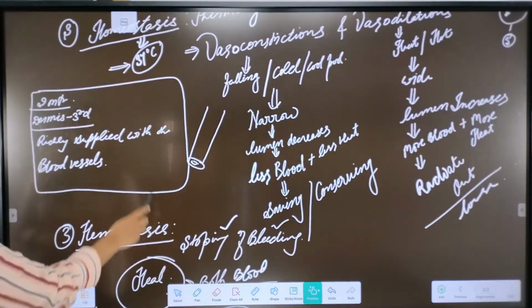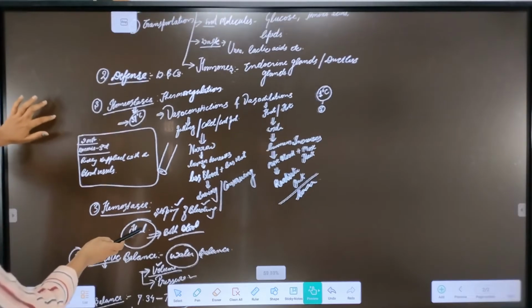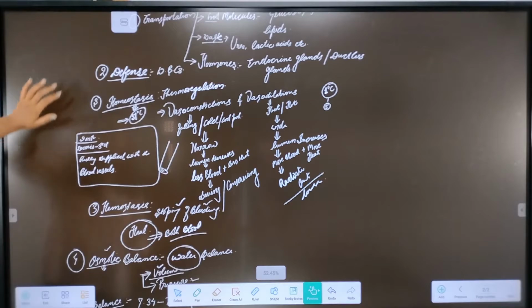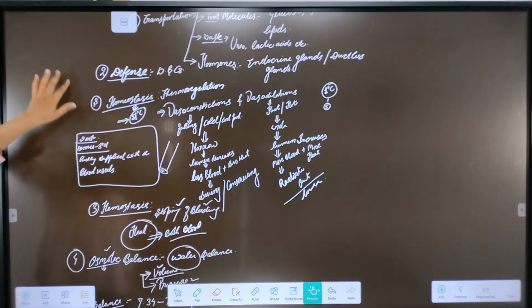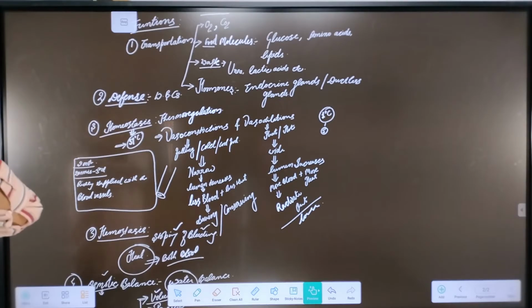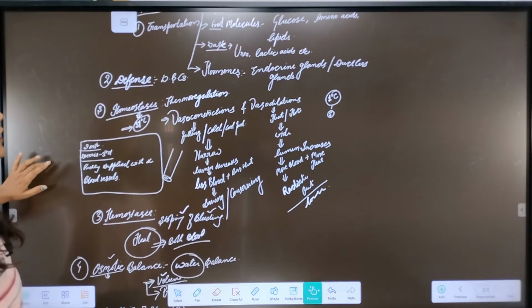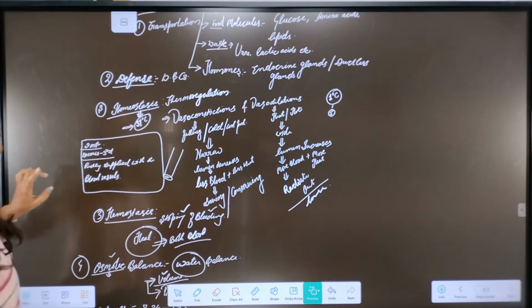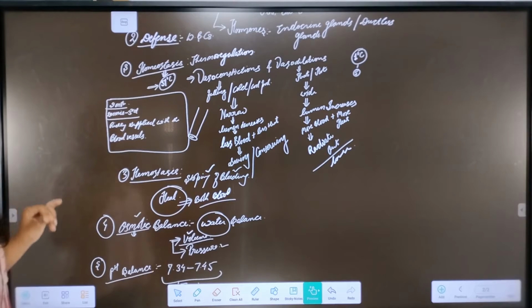All the functions. I think I have written 3 two times. It's okay. First important function of the blood is transportation. All the metabolic gases, all the waste and hormones from the endocrine glands, food molecules, everything is transported with the help of the blood. Then all the cells that provide us defense, that are the WBCs, are found in the blood.